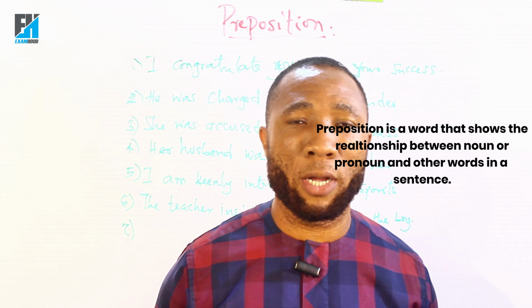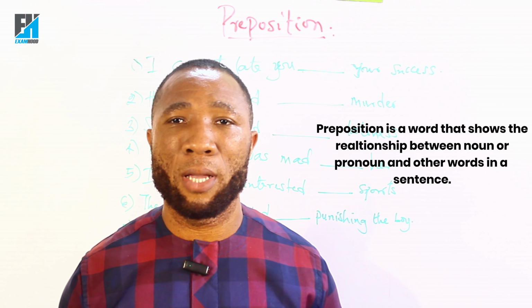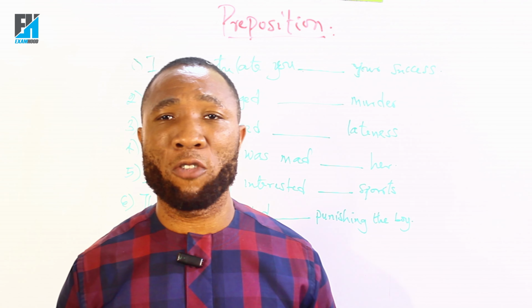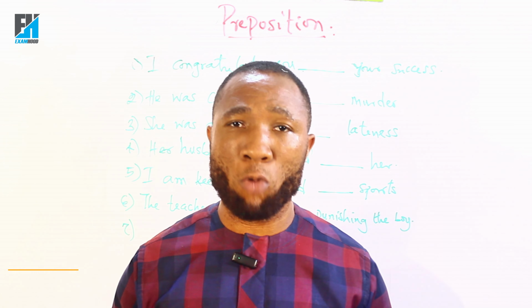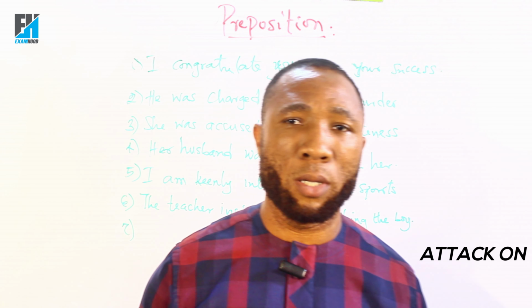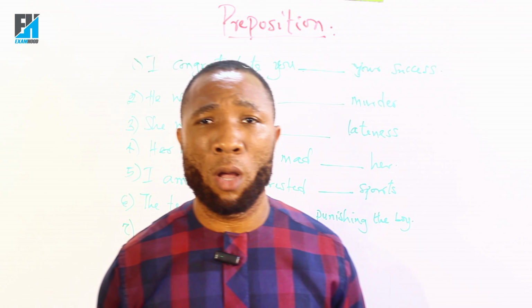Preposition is a word that shows the relationship between a noun or pronoun and other words in a sentence. And I like to just pinpoint the correct choice of preposition with verbs. We'll be talking about examples: correct on, apologize for, attack on, apologize to. That's if you want to apologize to your teacher or someone.